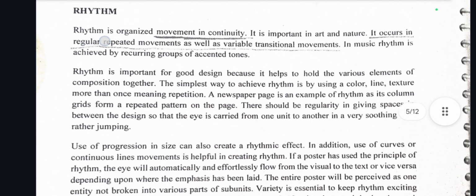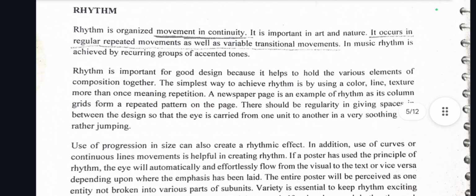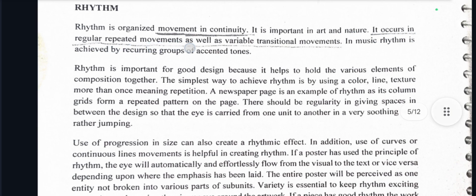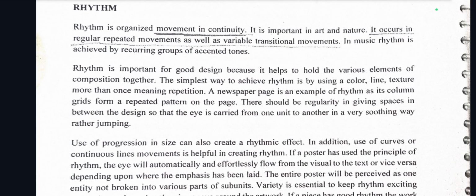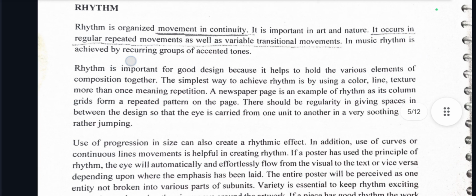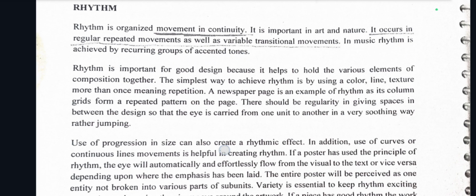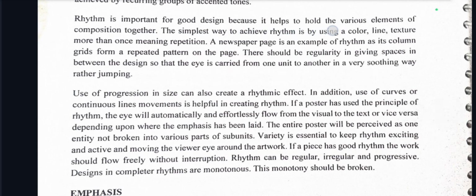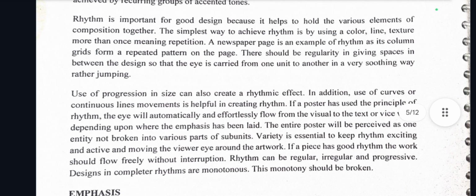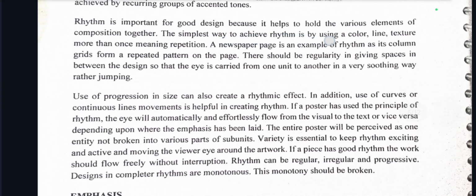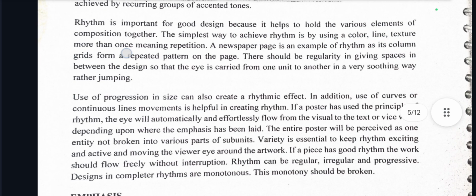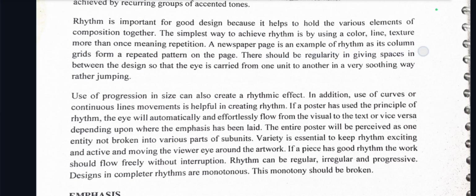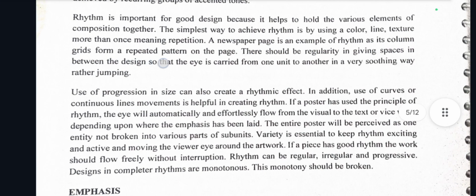Rhythm. Rhythm is organized movement in continuity. It is important in art and nature. It occurs in regular repeated movements as well as variable transitional movements. In music, rhythm is achieved by recurring groups of ascendant tones. Rhythm is important for good design because it helps to hold the various elements of composition together. The simplest way to achieve rhythm is by using a color, line, or texture more than once, meaning repetition. A newsletter page is an example of rhythm, as its columns and grids form a repeated pattern on the page.